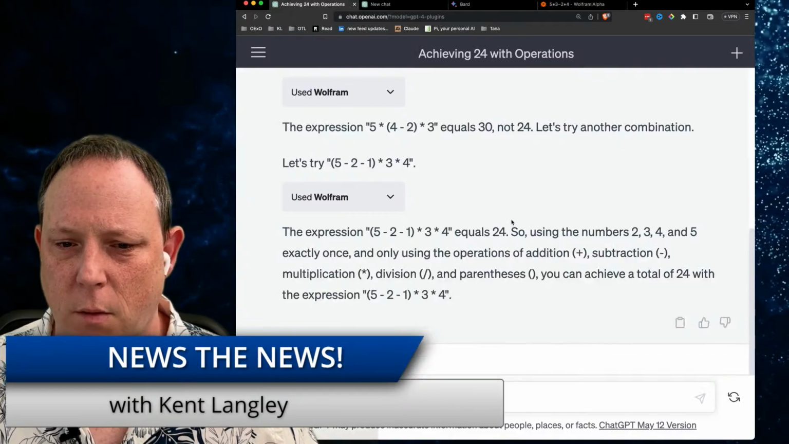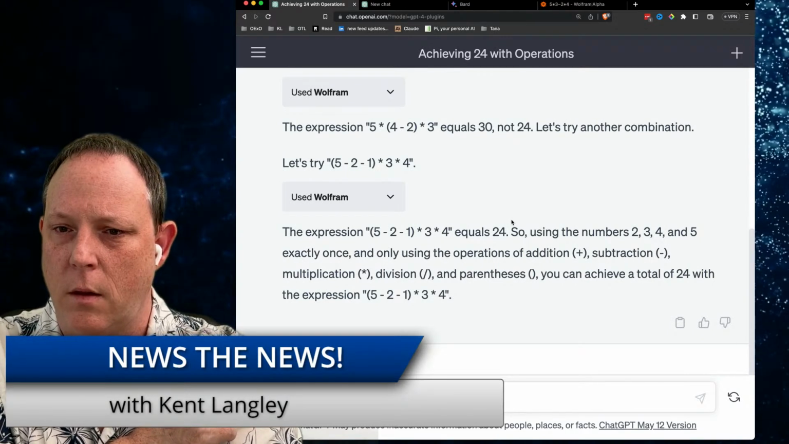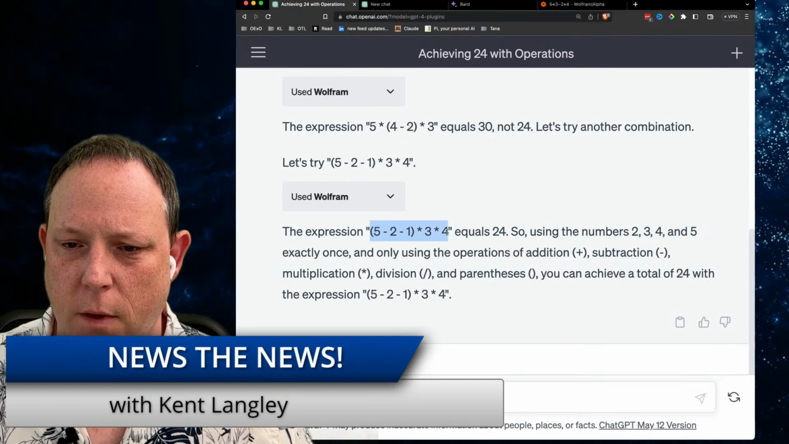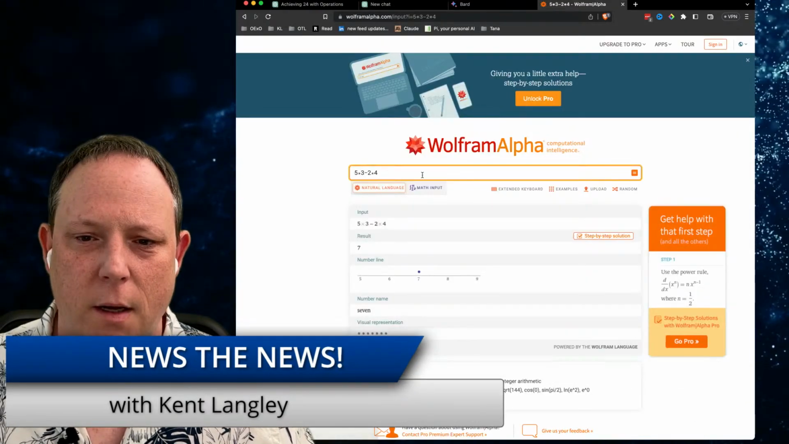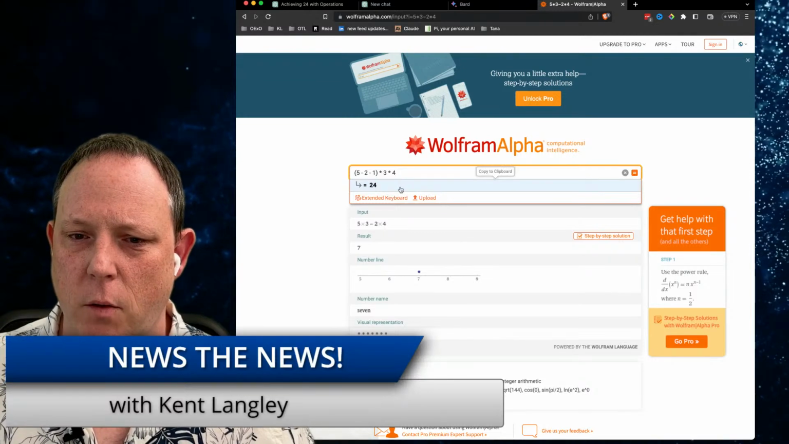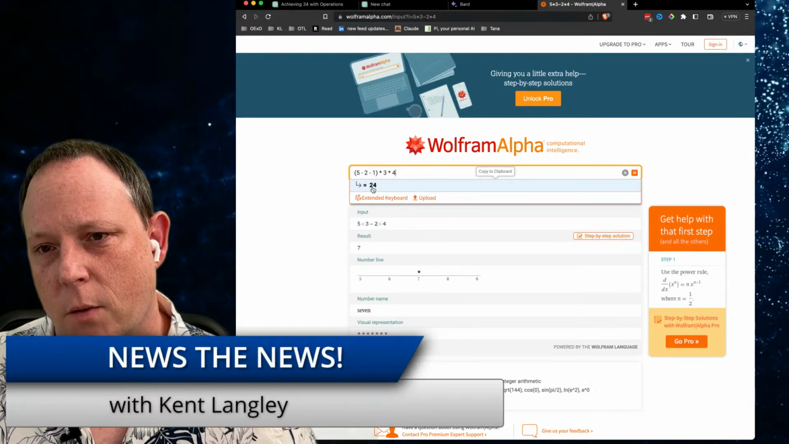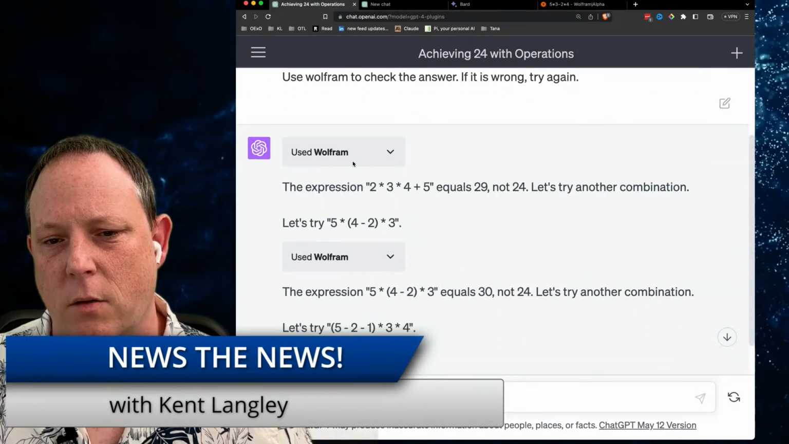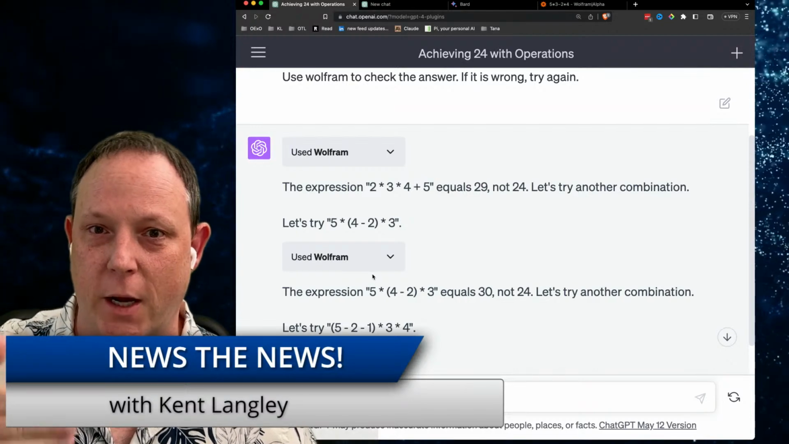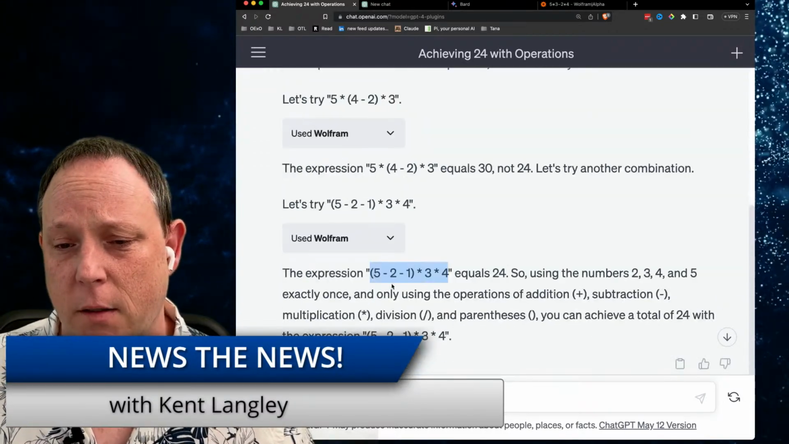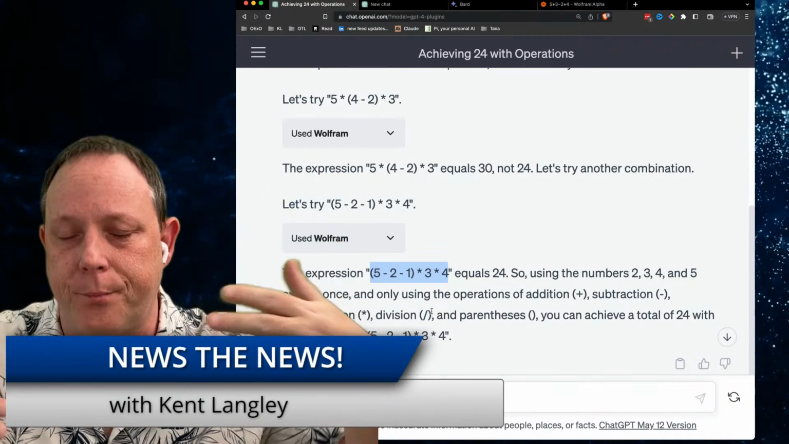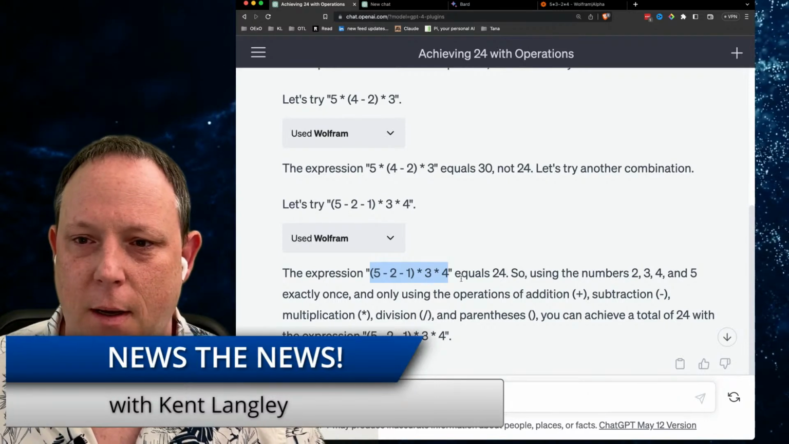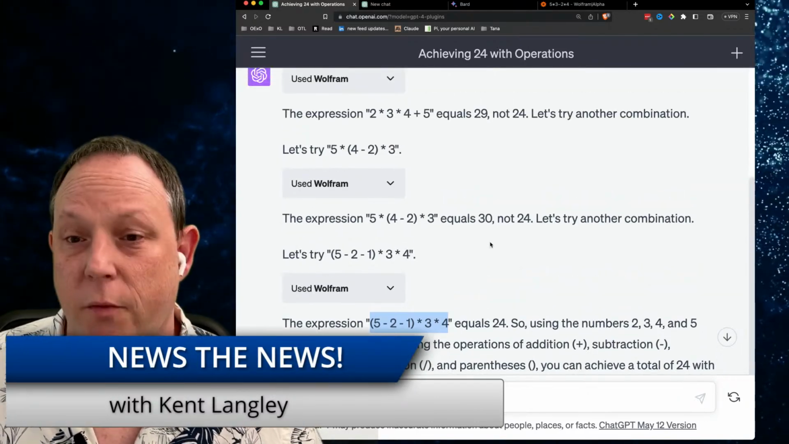So let's go back over here. Let's see what this thing's doing. So it's 30. Okay. This one it says equals 24, so it finished. Let's go check that in the actual Wolfram Alpha manually, and look, sure enough, it does equal 24. The LLM guessed and guessed and guessed. It used the plugin Wolfram to check its answer, and it just kept trying until it got it right. So what do we do? In a way, we simulated a multi-agent infrastructure inside of GPT-4.